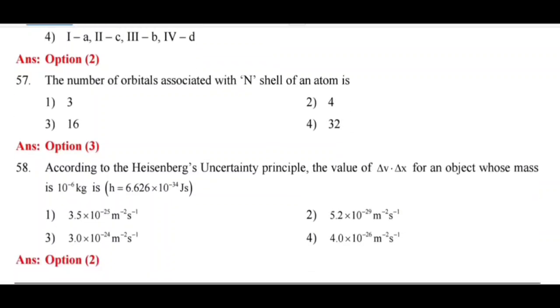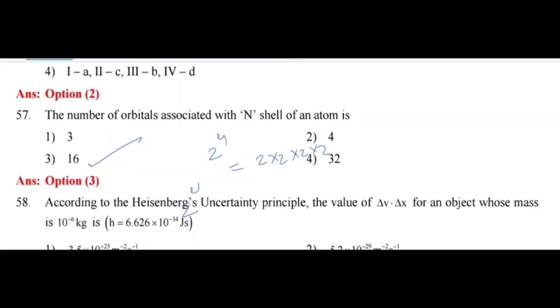See here, the number of orbitals associated with the N shell. KLMN: K shell is 1, L shell is 2, so the N shell is 4. So 2 to the power of 4 means 2 into 2 into 2 into 2, which gives 16.